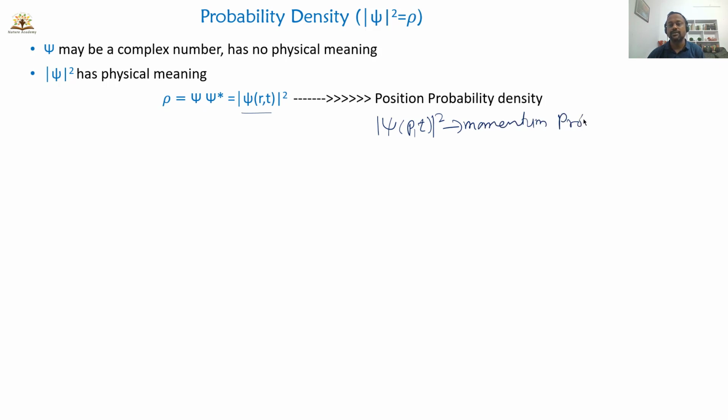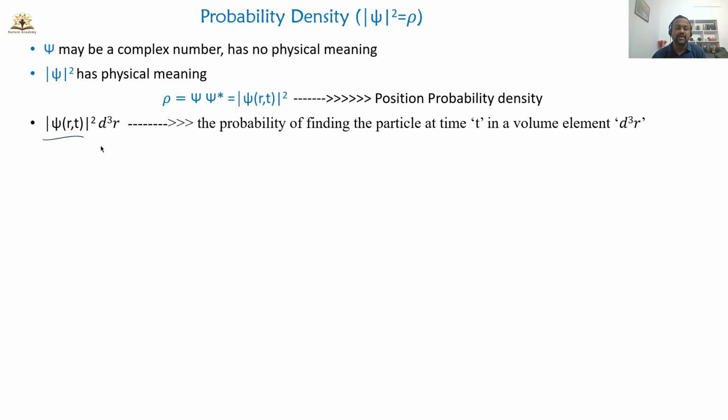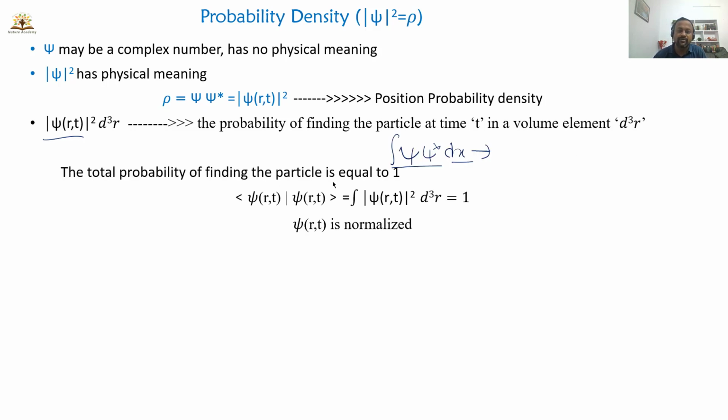So mod of psi square d cube r is the probability of finding the particle at time t in a volume element d cube r. The total probability of finding the particle is equal to 1. We know that. So the total probability can be represented with an integration which is equal to 1. Wave functions satisfying this condition are known as normalized wave functions.